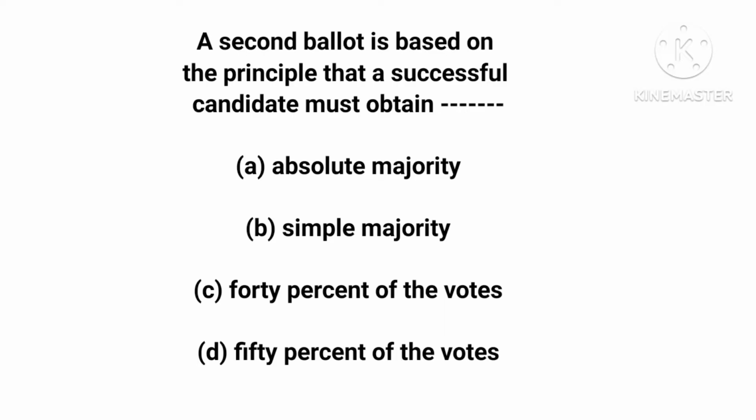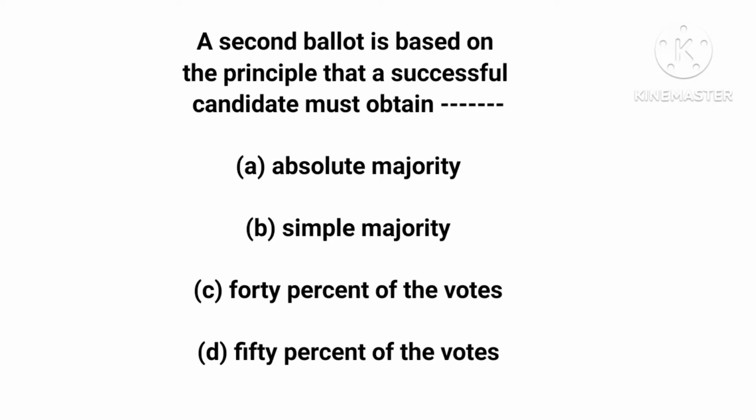When you have more than two candidates contesting an election and none of them reaches the basic requirement of being declared the winner, an election is conducted among the top two to see who will win. That is a second ballot or runoff election.